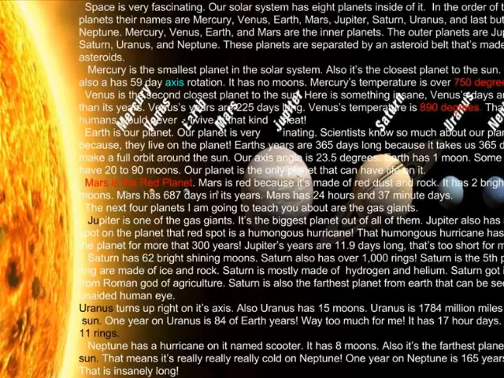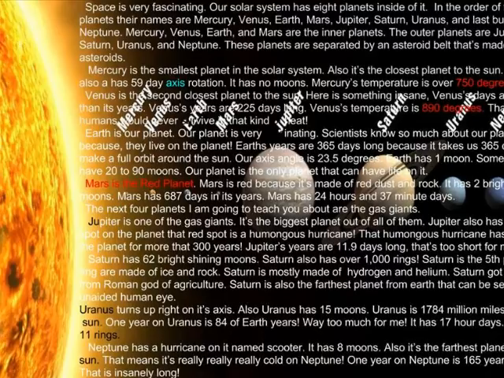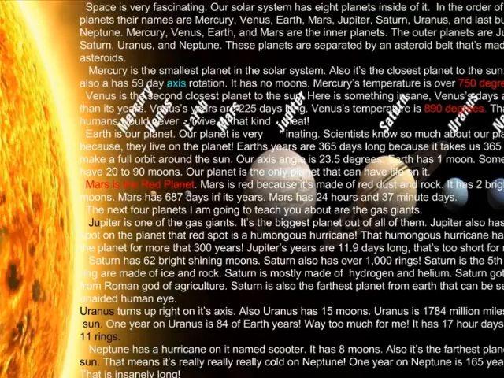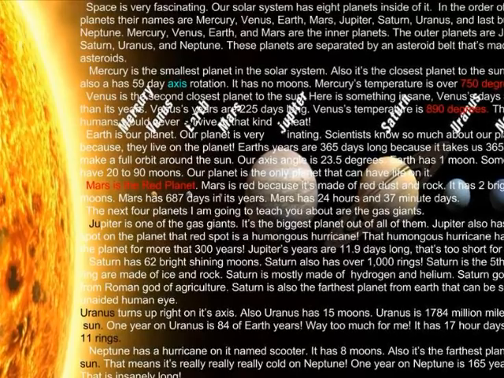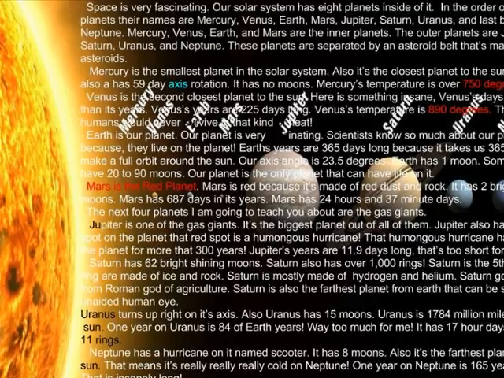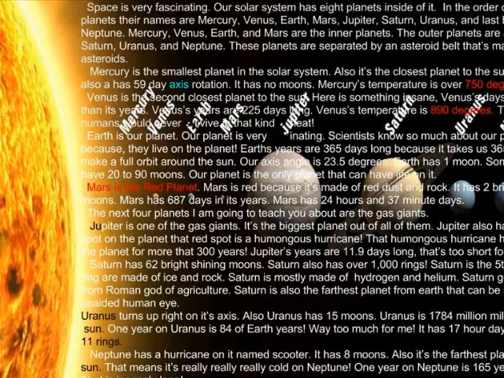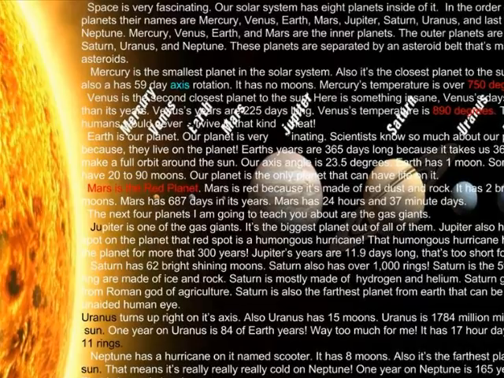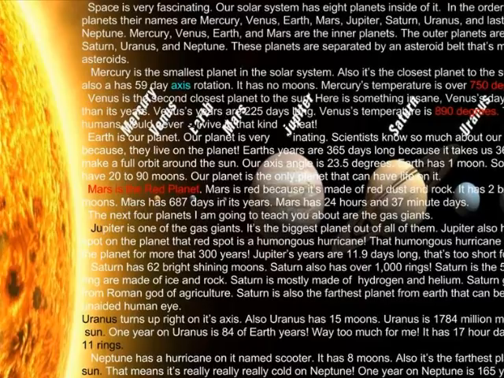Earth is our planet. Our planet is very fascinating. Scientists know so much about our planet because they live on the planet. Earth's years are 365 days long, because it takes us 365 days to make a full orbit around the Sun. Our axis angle is 23.5 degrees. Earth has 1 moon. Some planets have 20 to 90 moons. Our planet is the only planet that can have life on it so far.